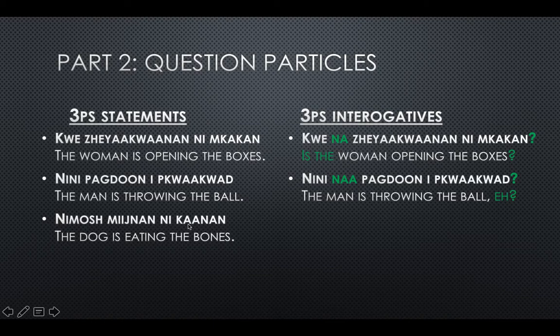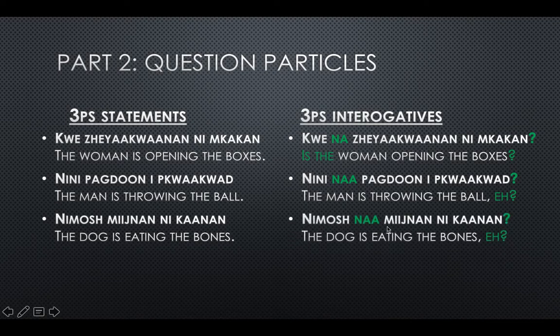Ne, plural, kan, bone, kanan, bones. So nimush na mijnan nikanan. So that means the dog is eating the bones, eh? So like that na is our Canadian way of asking a question.